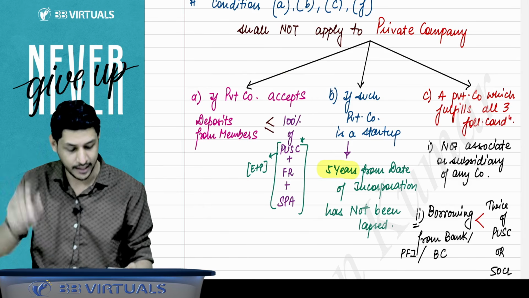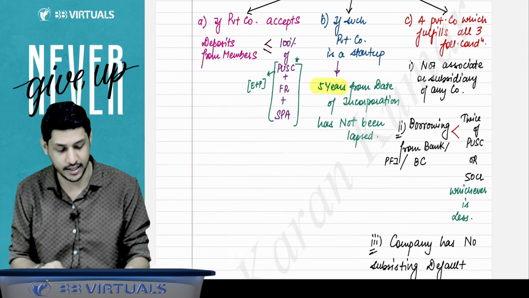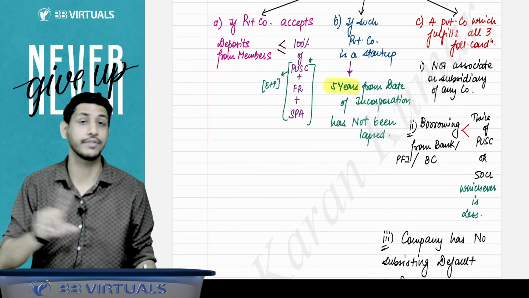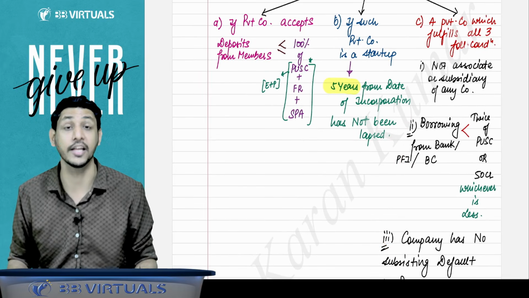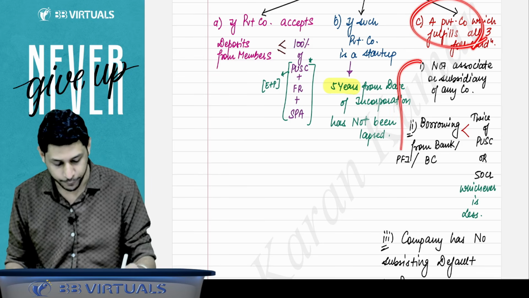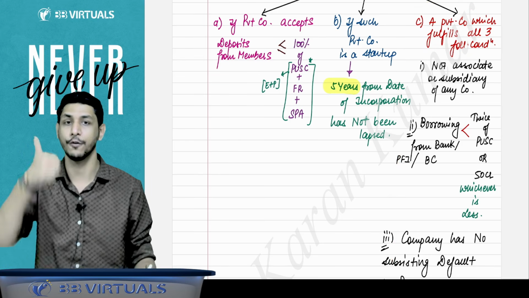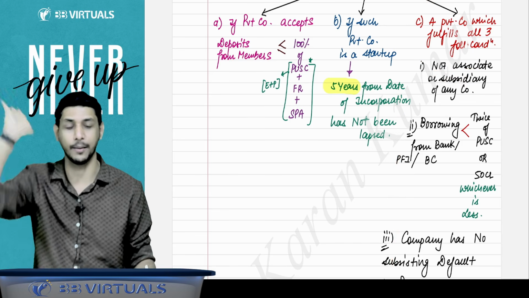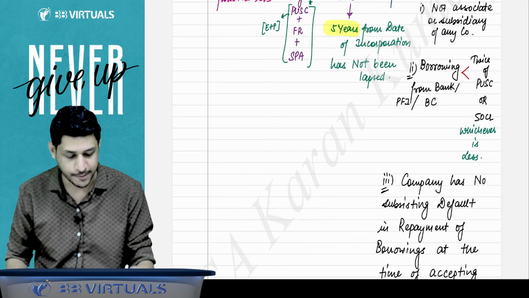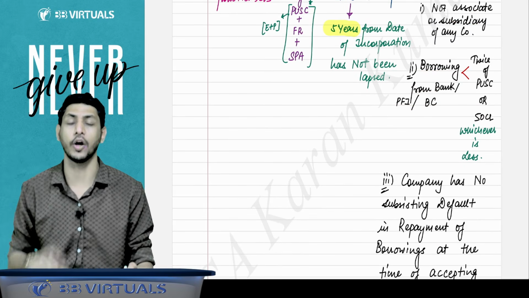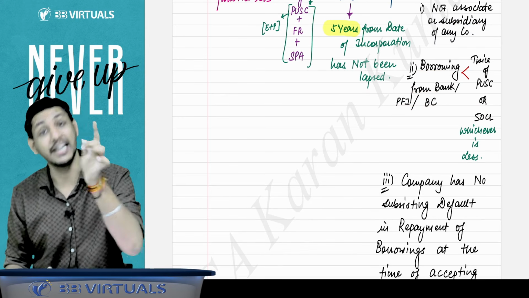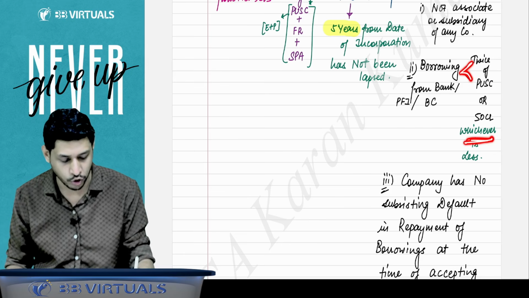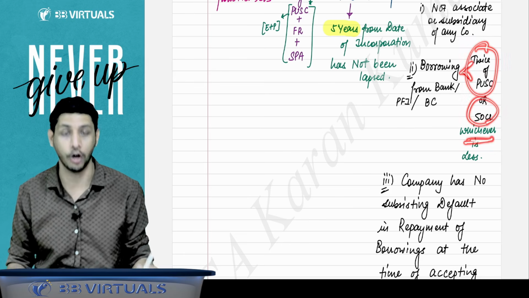You are exempted. And the third exemption itself gives you 3 conditions. The conditions will not be applicable to a private company if it fulfills all these 3 conditions. First, the private company should not be an associate or subsidiary of any company. Second, the private company's borrowings from banks, PFIs or any body corporate must be less than the lower of twice the paid up share capital or 50 crore.